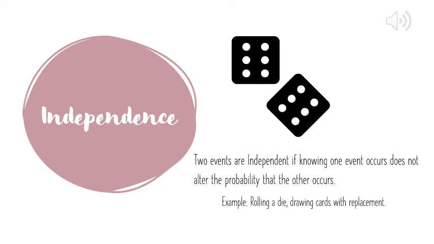Now, drawing cards with replacement is another example, and note the with replacement. If you were to find the probability of drawing a heart, and then you put that back in the deck, the heart that you drew the first time isn't going to affect the probability of whatever you draw the next time because you replaced the card. So one does not affect the probability of the other.